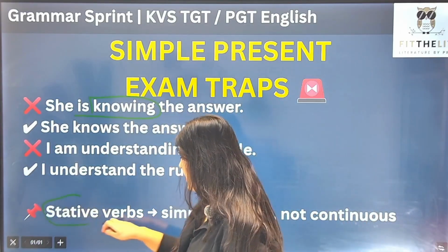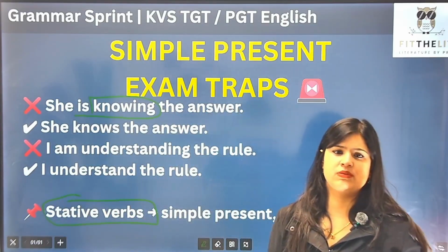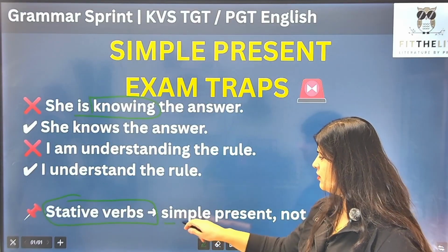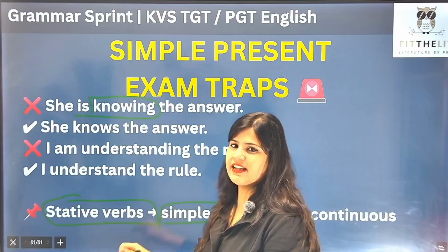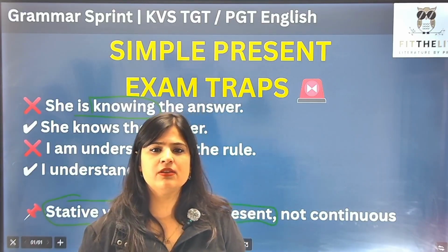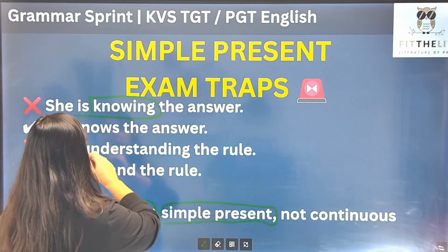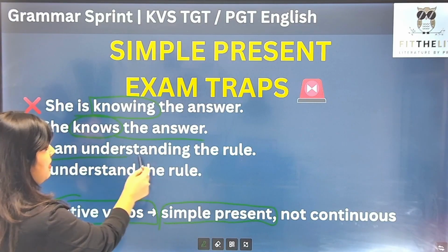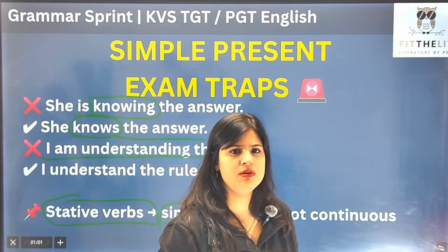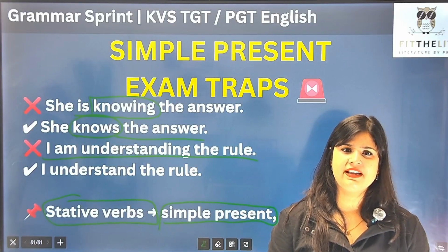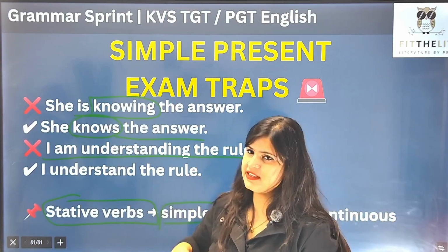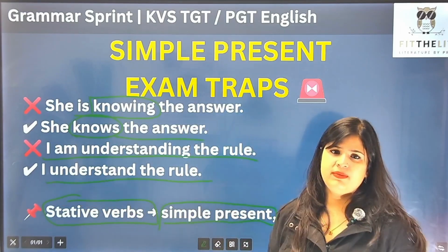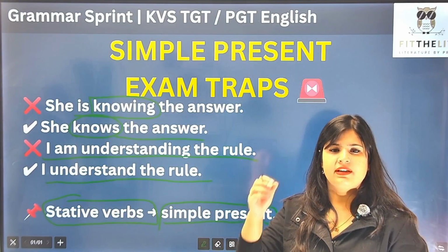अभी बस इतना समझ लो कि stative verb है, तो इसकी ing forms नहीं होती, right? ये simple present tense में ही यूज होते हैं. Whenever you have a stative verb, तो वो simple present tense में यूज होते हैं, ing form में नहीं यूज होते, right? तो यहाँ पे क्या होना चाहिए था? She knows the answer. I am understanding the rule. Now I am understanding the rule क्या होता है? कि मैं अभी समझ रहा हूं, बट ऐसा तो नहीं है. I understand the rule. मैं रूल समझता हूं, right?